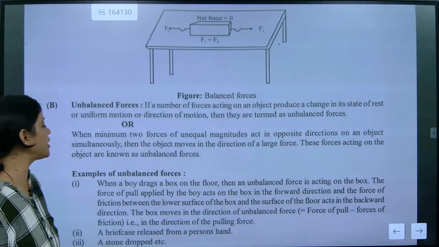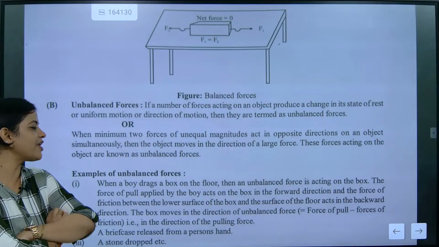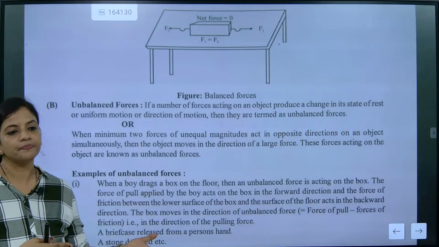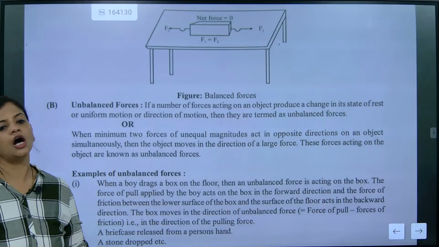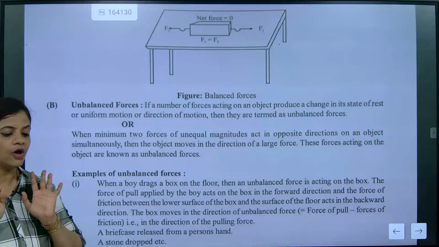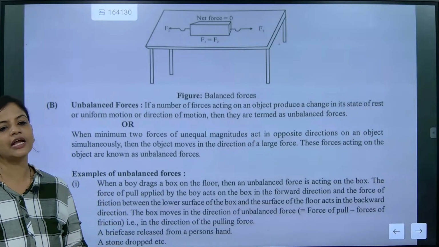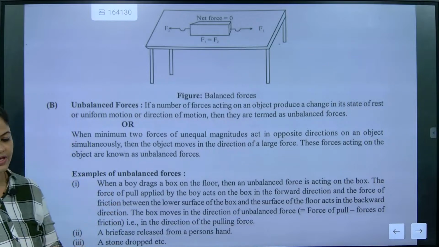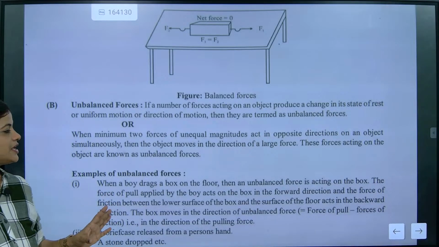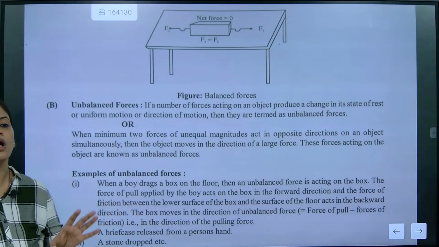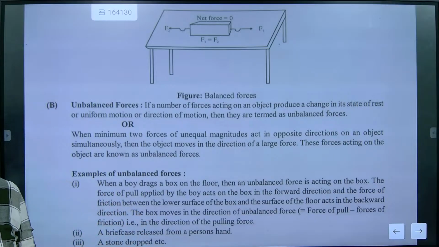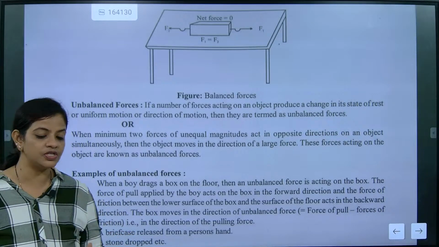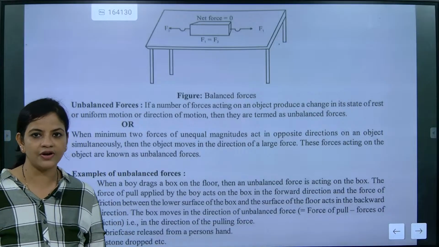Throwing a pen, okay. When a boy drags a box on the floor, definitely when we are throwing something, a ball you are throwing, a box you are either sliding towards yourself or pushing away from you. In all that, what has happened? Exactly, a force is applied. That force application will be unbalanced because the box is now not under the influence of balanced force. It is unbalanced and it will move. So moving is exactly one of the statements where the object is not balanced. I hope you have understood this one, beta.